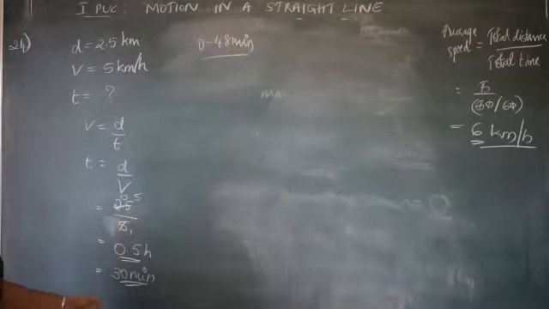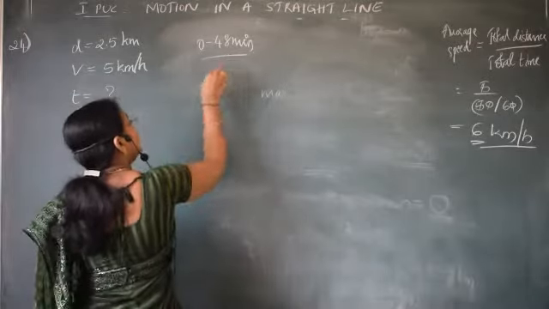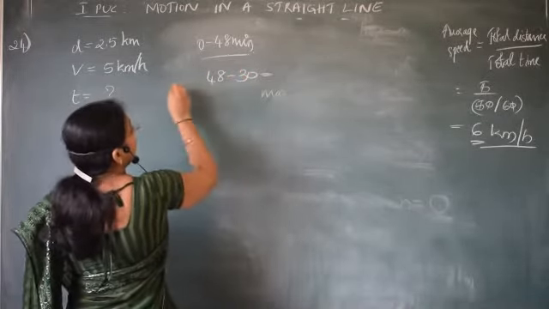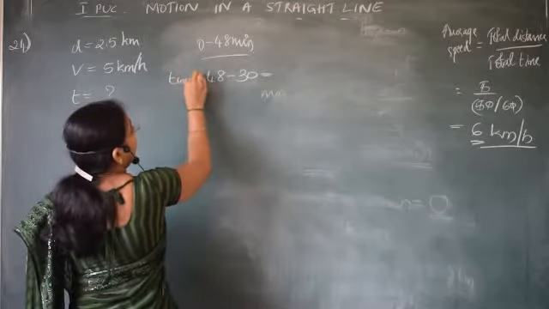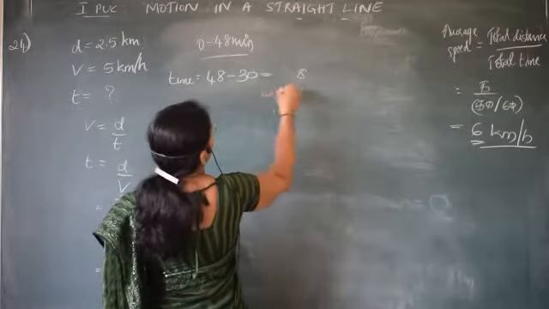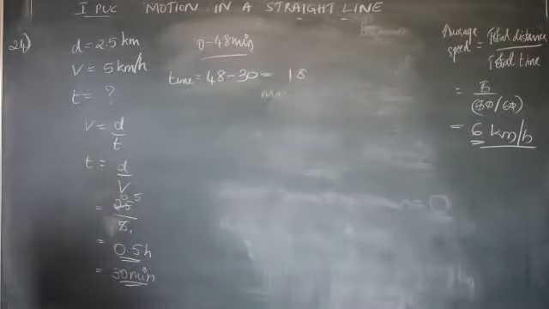In 30 minutes you will reach somewhere, correct? So therefore, how many minutes are remaining? 48 minus 30, if I subtract time, the total time remaining is 18 minutes, correct? 18 minutes is left.